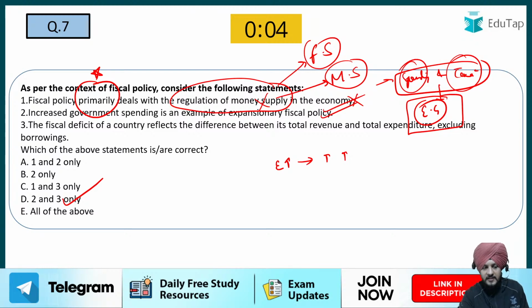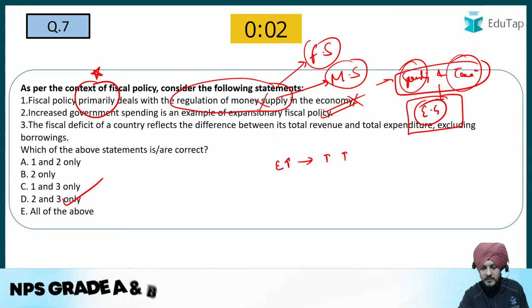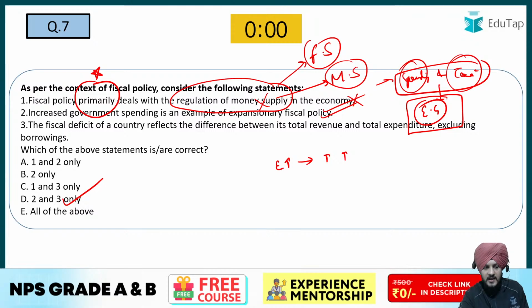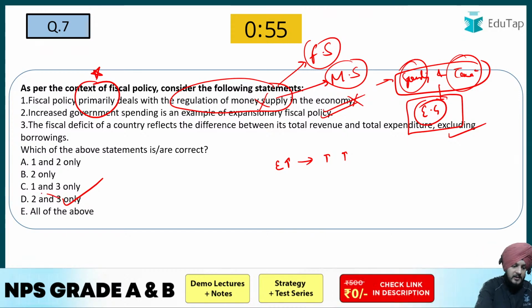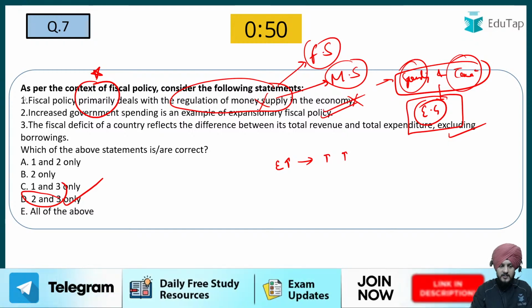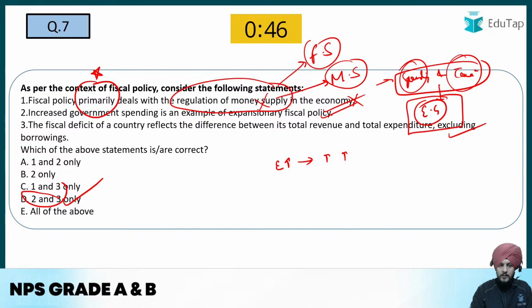The next is that the fiscal deficit of a country reflects the difference between its total revenue and total expenditure, excluding borrowing. Of course this is the precise definition of the fiscal deficit. So 2 and 3 are the correct options, and the first option, which says it primarily deals with regulation of money supply, is the incorrect one.